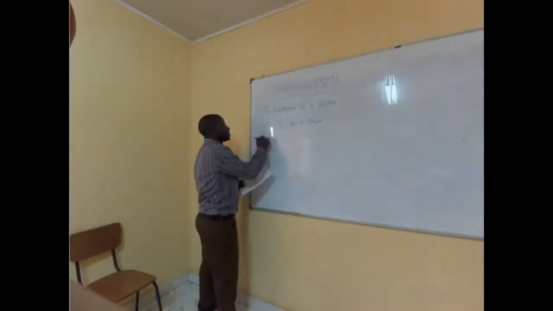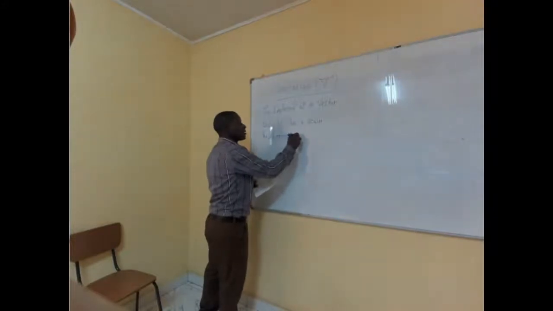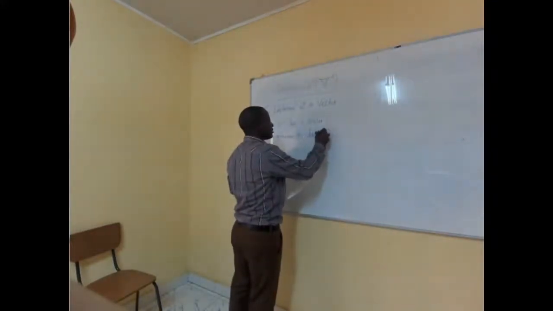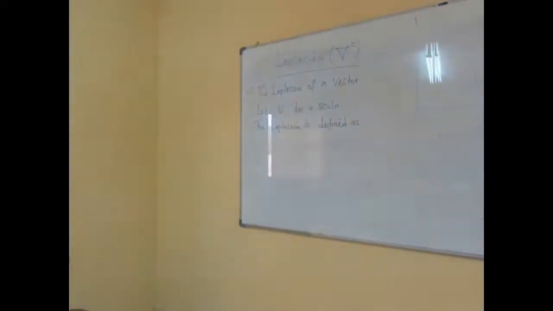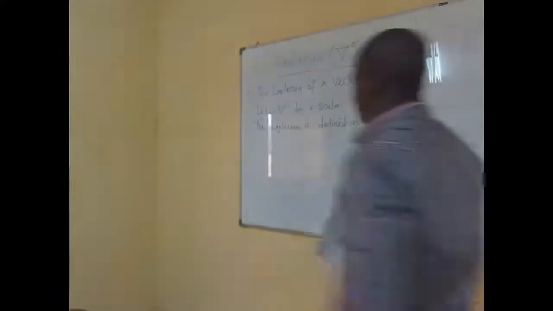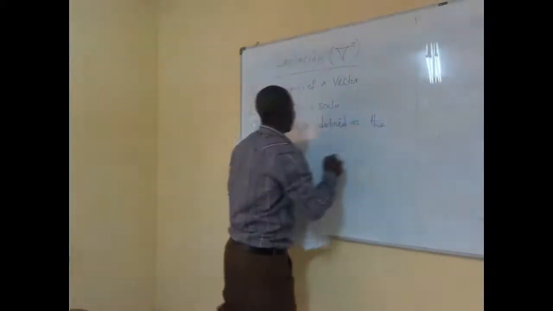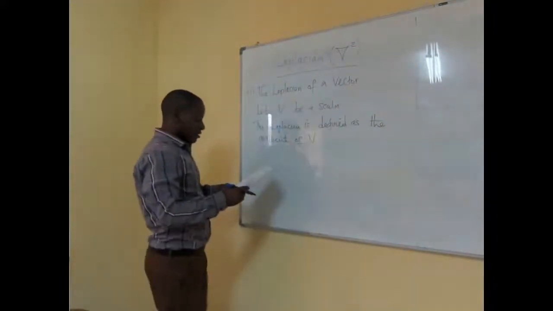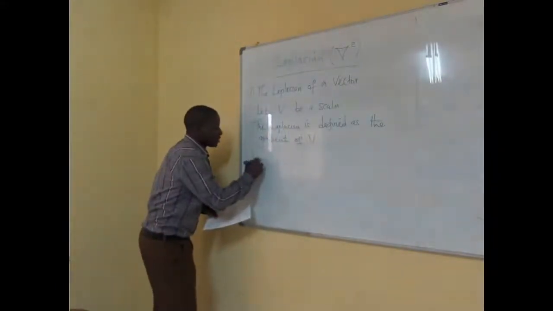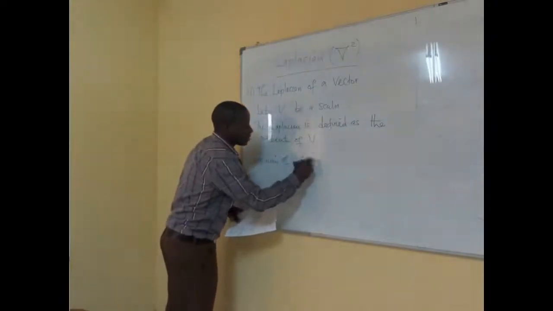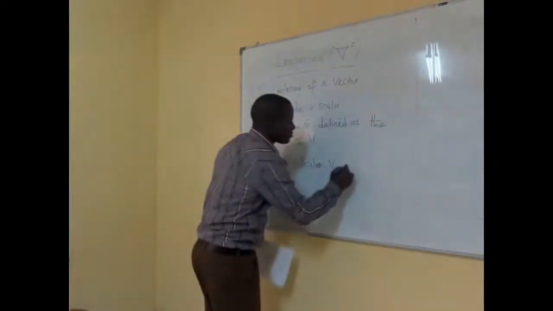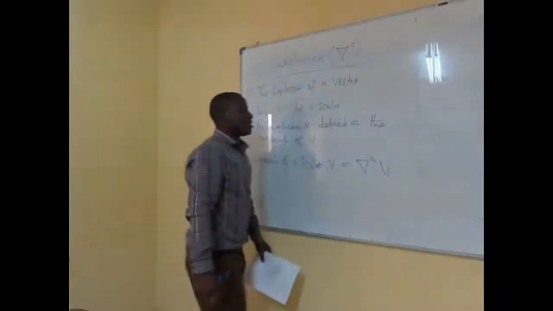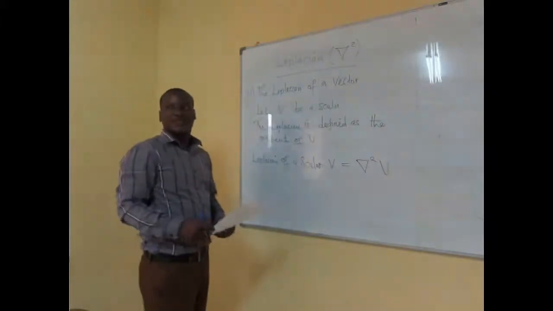So the Laplacian is defined as the gradient, this is just the gradient of V. So what we are saying is that the Laplacian of a scalar V must be equal to the Laplacian of V like that. So this is how we actually define it.